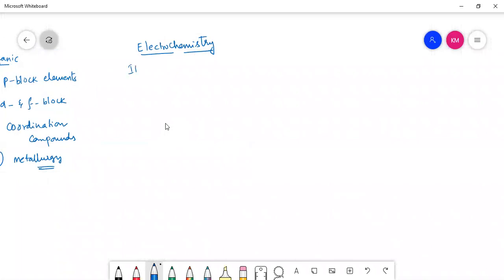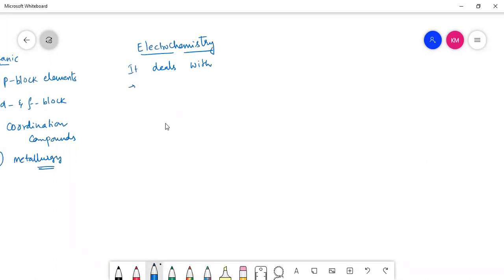What exactly does electrochemistry deal with? See, how electrical energy can be used or how electrical energy can be produced. That will be discussed under electrochemistry.